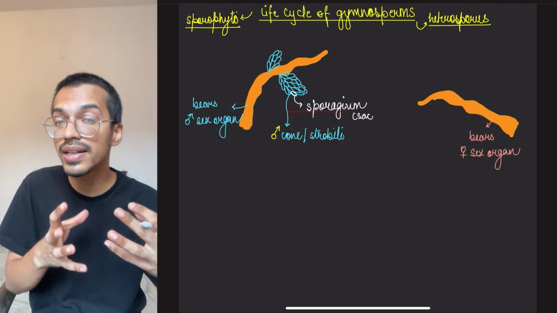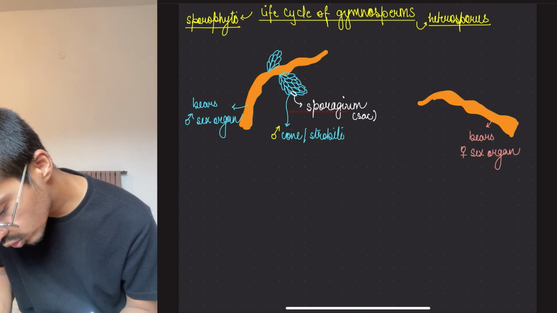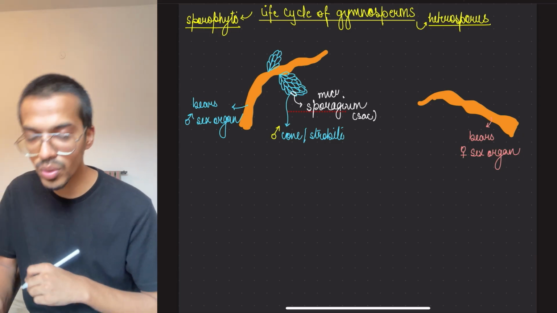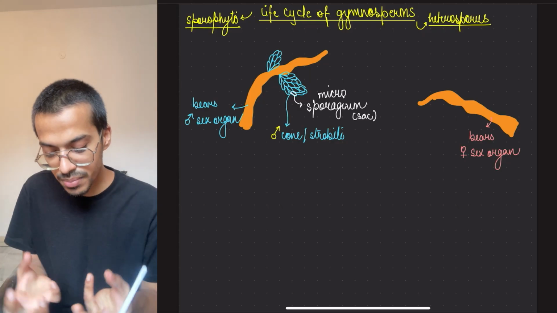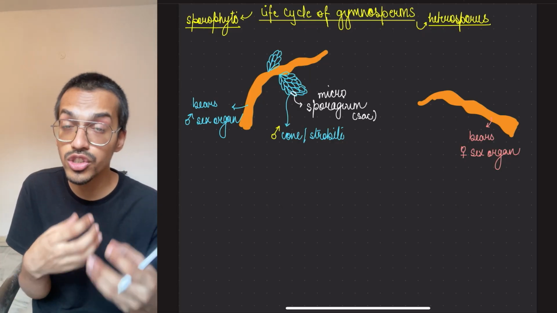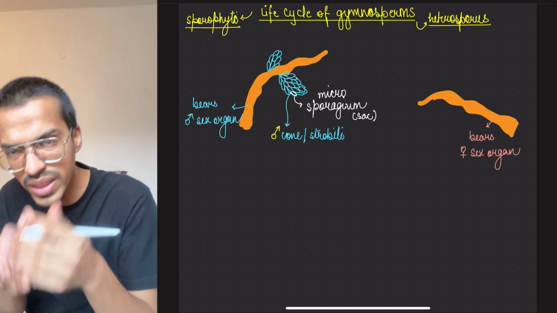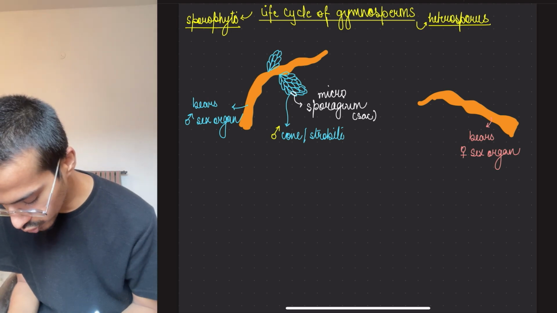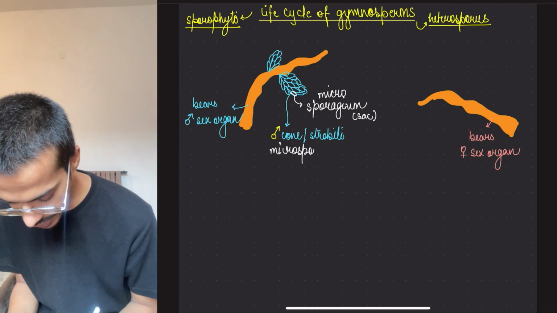Since it is containing what? Male part. So we call it microsporangium. So micro word is for the male. Now this microsporangium or microsporangiate, whatever you want to call it. So the whole thing can be called as what? Microsporangiate.